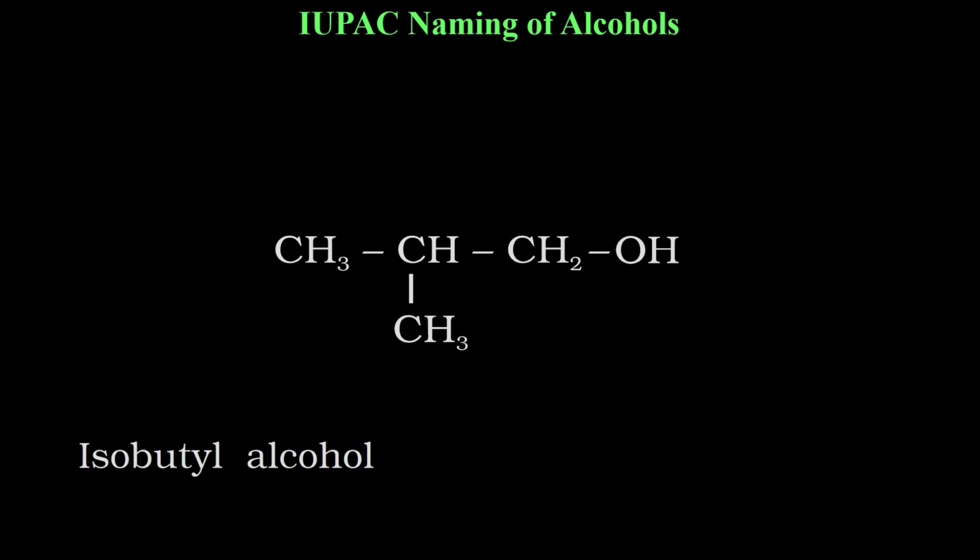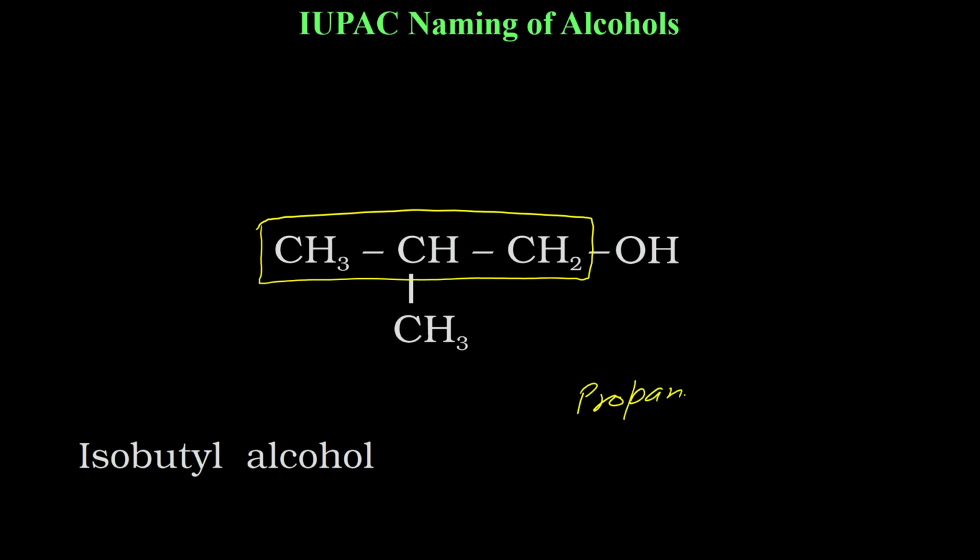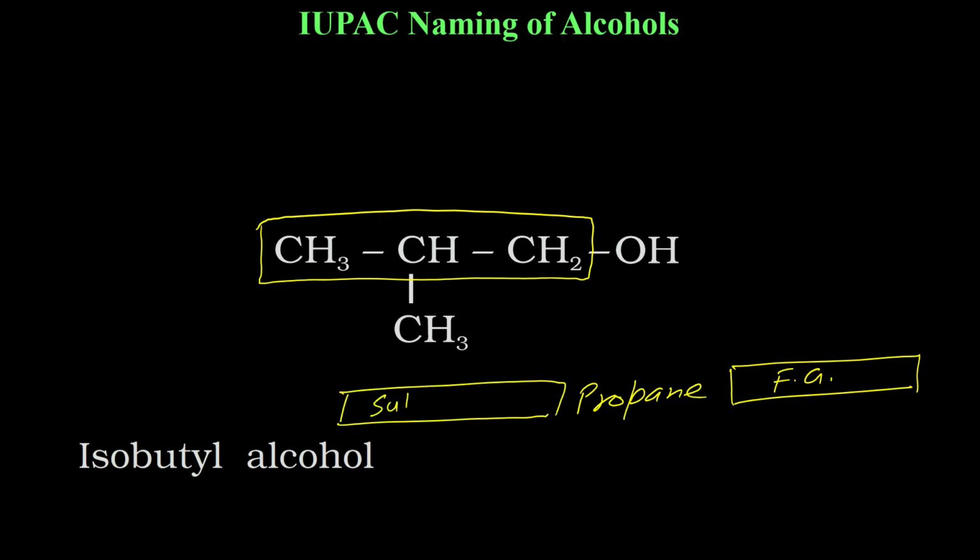Now for the IUPAC name. For the IUPAC name, you will find the longest chain having the functional group. This is the longest chain with the functional group, 3 carbons. So you will write propane. Remember, we will remove E later on. First write propane. You can do it in the exam, you can do it in the rough area of your copy. After that, the functional group will be written after the root, and substituents, methyl, ethyl, etc., side chains will be written before.